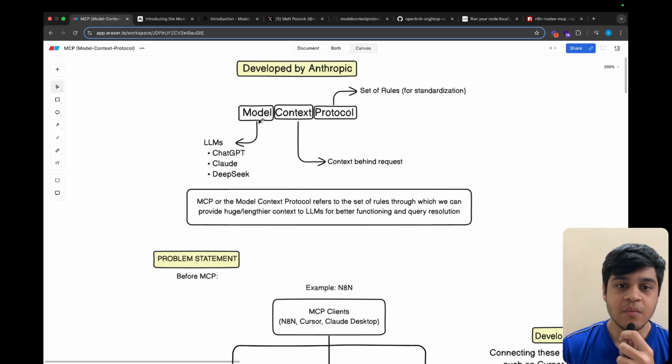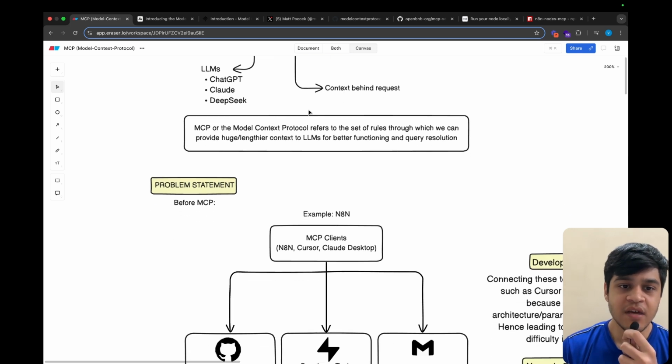Model Context Protocol is made up of three words: model, context and protocol. Understanding them individually, model means LLMs, like ChatGPT, Claude, DeepSeek, etc., all the models that are present for us. Context refers to the context behind the request. What request are we asking ChatGPT or the LLMs about? That is all the context. And protocol refers to the set of rules required for standardization. So MCP, or Model Context Protocol, refers to the set of rules through which we can provide huge and lengthier context to LLMs for better functioning and query resolution.